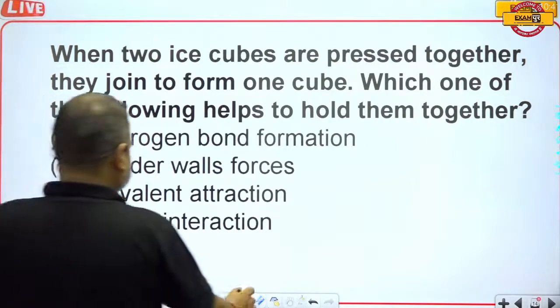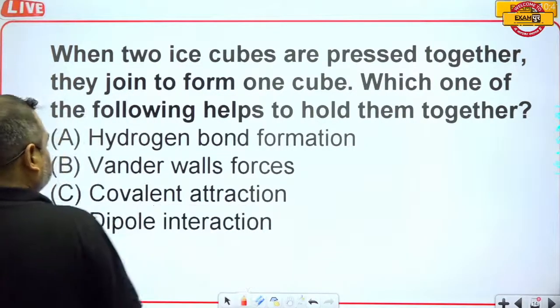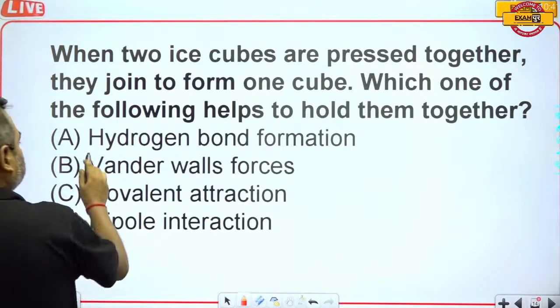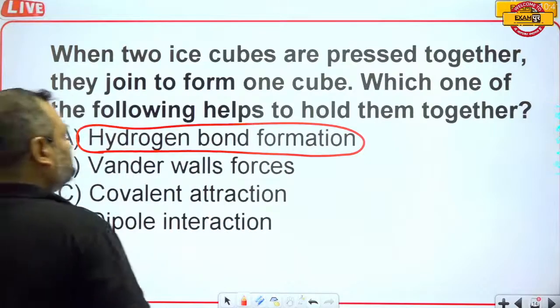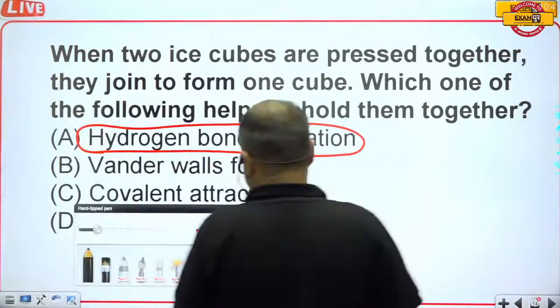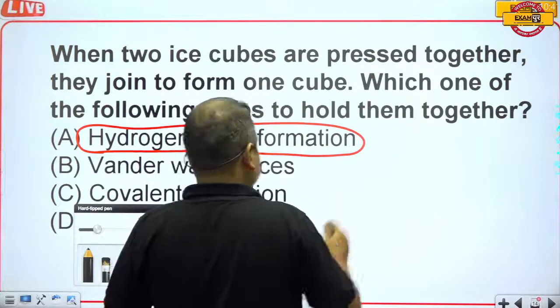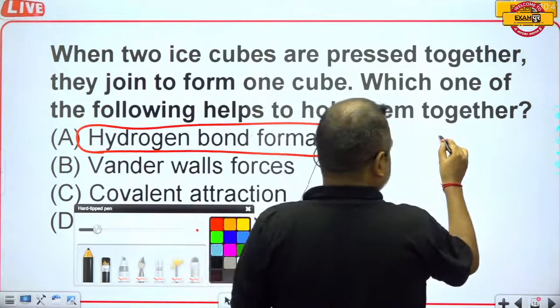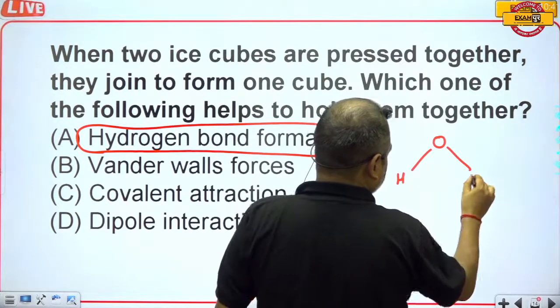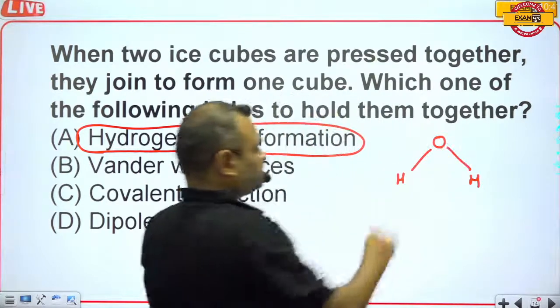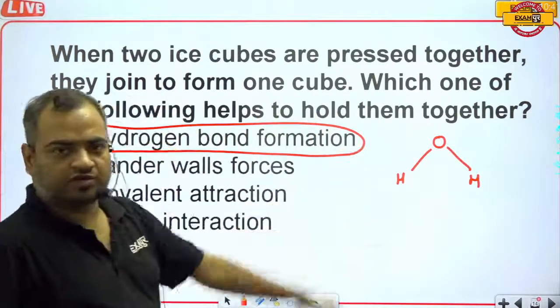Yes. When two ice cubes are pressed together, they join to form one ice cube, and this is just because of hydrogen bond formation. Actually, in case of water molecules, this is the water molecule, H2O. This is oxygen, and these are two hydrogen atoms.